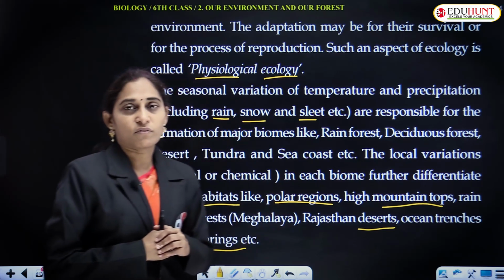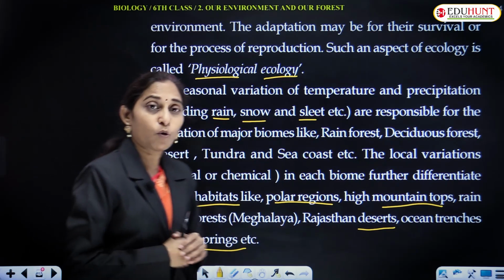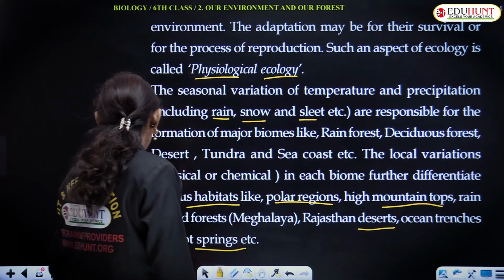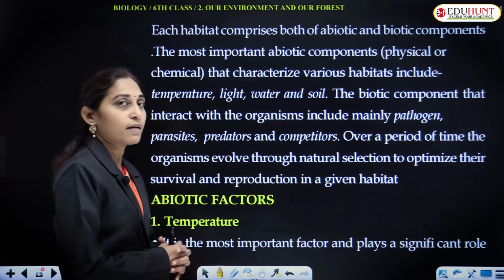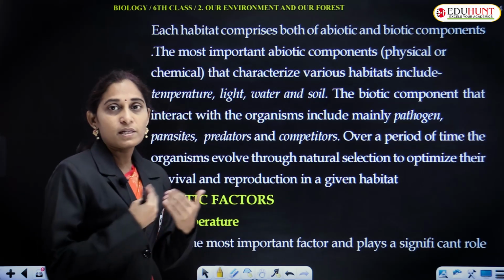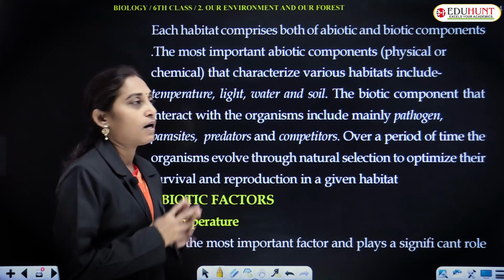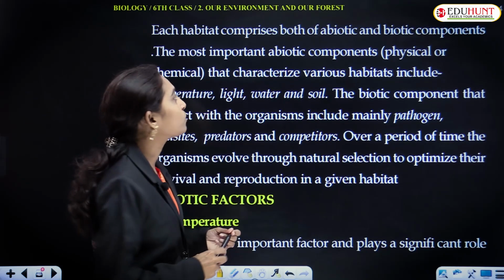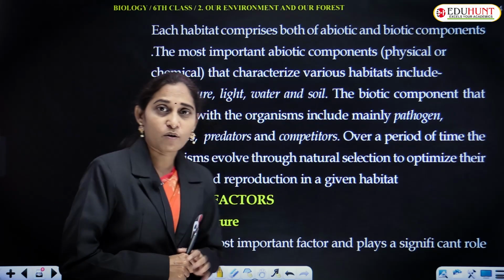And in oceanic trenches and deep oceans, the organisms are different. So all these things make the survival of these organisms possible. Each habitat comprises both abiotic and biotic components.